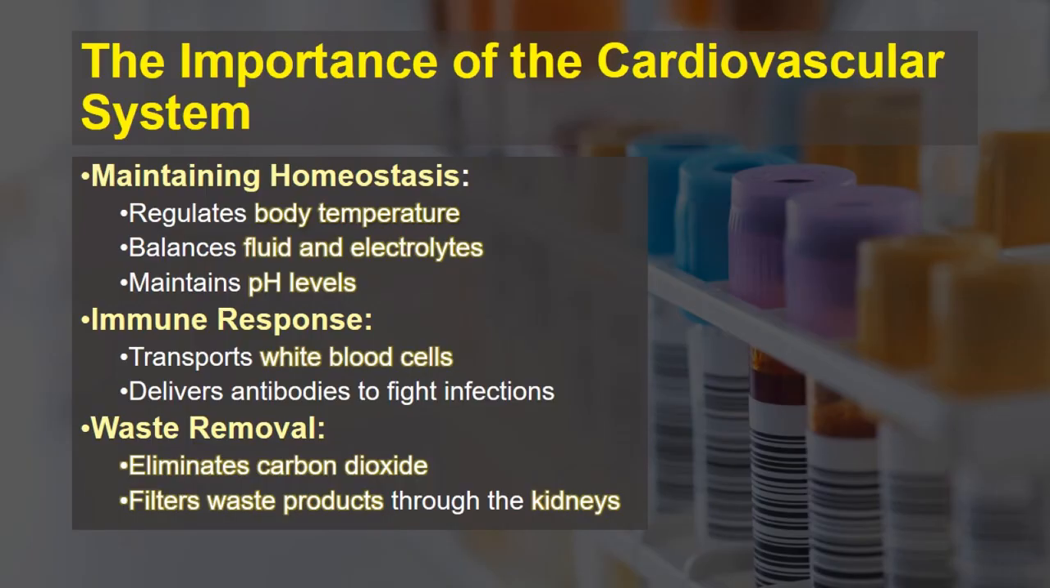Now we are going to discuss the importance of the cardiovascular system. There are three main important points. First, the cardiovascular system is responsible for maintaining homeostasis. Homeostasis means that it maintains the body temperature, it balances the fluids and electrolytes, and it maintains the pH levels as well. The second main function is immune response.